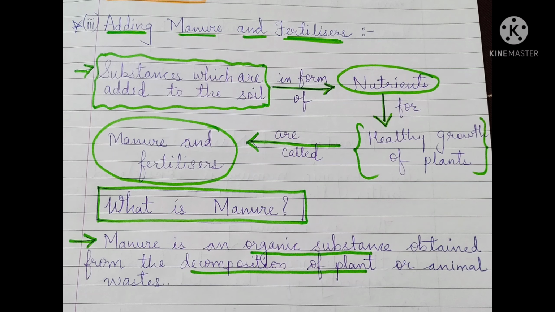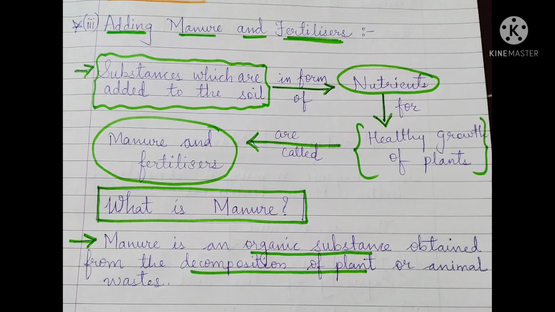Now we will see the full process of how this manure is prepared. Farmers dump plant or animal waste in pits at an open place. They will make some square area and plow it properly, and make a pit. In that they will add plant waste, animal waste, cow dung, or any other animal waste, then waste of food items and waste of plants.